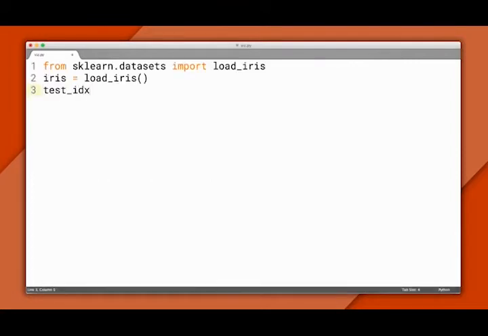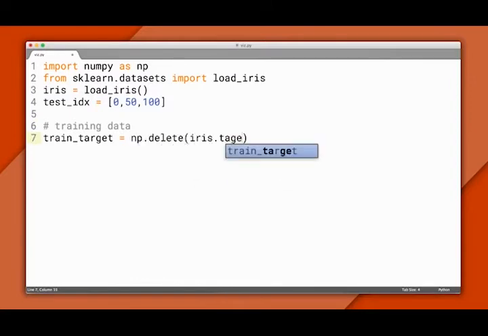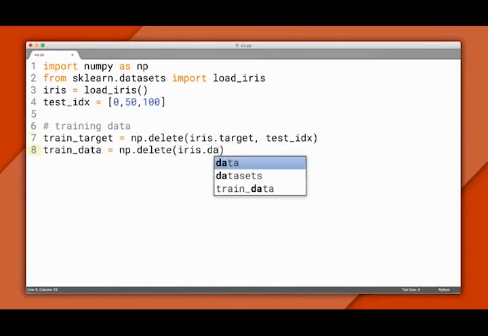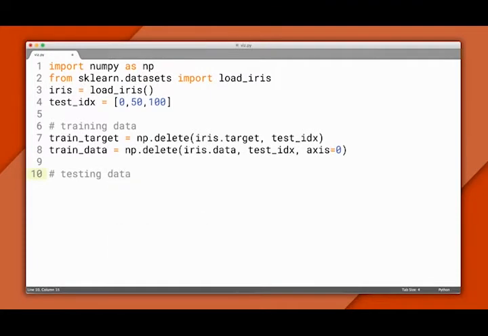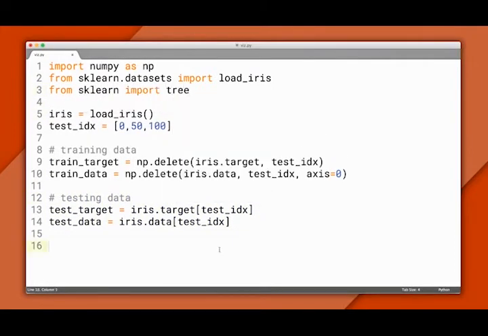Just for this exercise, I'll remove one example of each type of flower. And as it happens, the data set is ordered so the first setosa is at index 0, and the first versicolor is at 50, and so on. The syntax looks a little bit complicated, but all I'm doing is removing 3 entries from the data and target variables. Then I'll create 2 new sets of variables, one for training and one for testing. Training will have the majority of our data, and testing will have just the examples I removed. Now, just as before, we can create a decision tree classifier and train it on our training data.